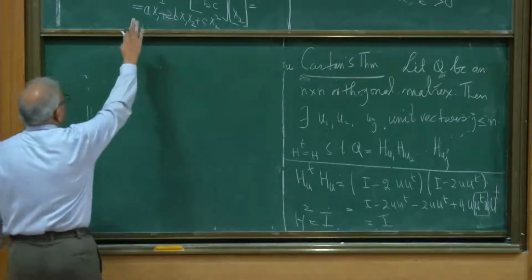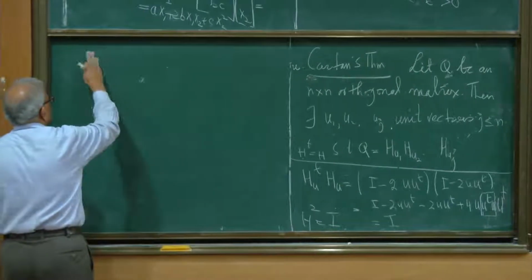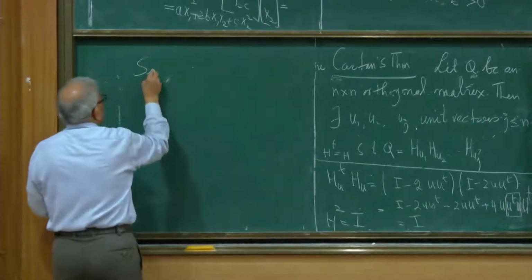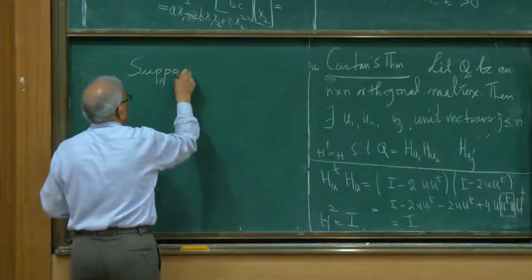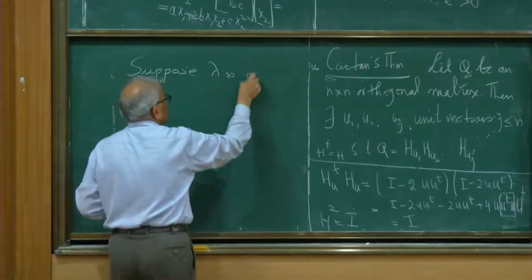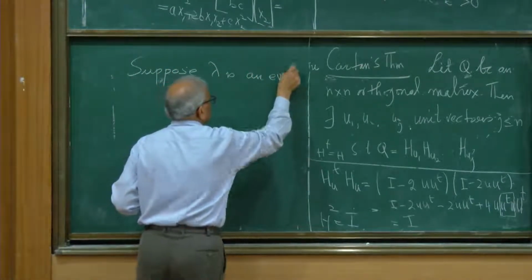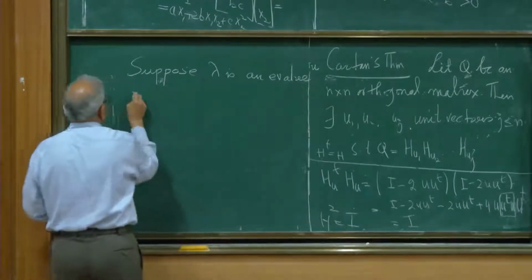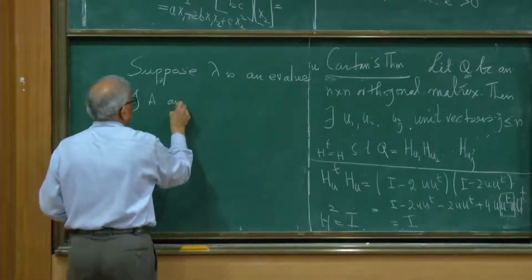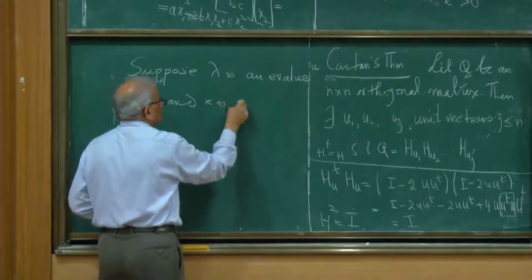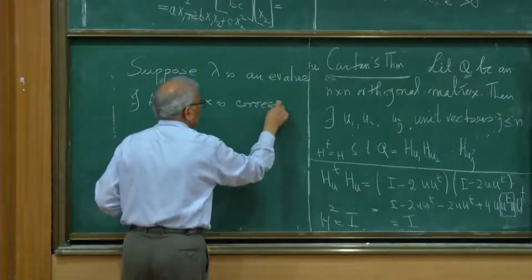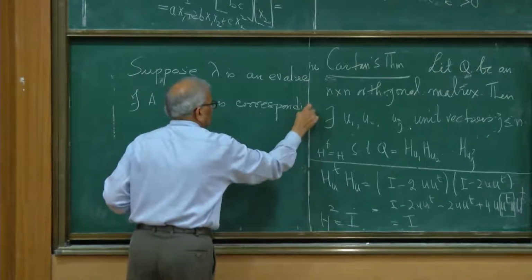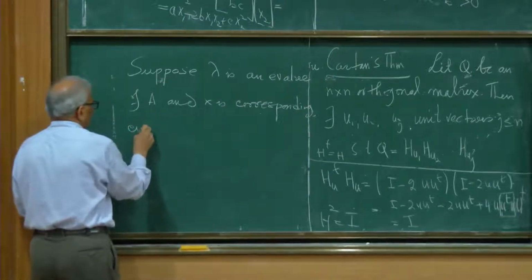And a positive definite matrix by assumption is a real symmetric matrix. So suppose lambda is an eigenvalue of A and X is the corresponding eigenvector.